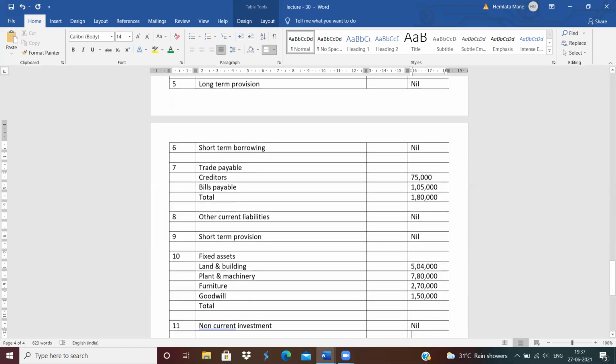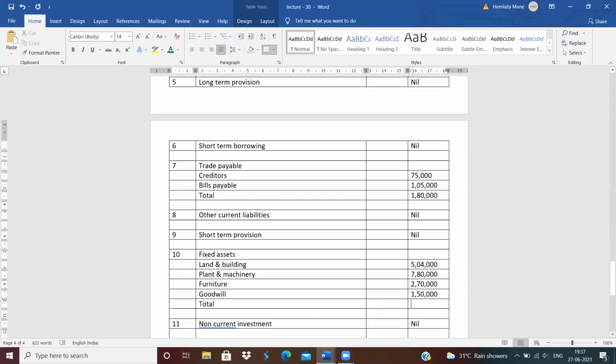Then next is total of fixed asset. Total of fixed asset is how much? 5 lakh 4,000 plus 7 lakh 80,000 plus 2 lakh 70,000 plus 1 lakh 50,000. It means the total is 17 lakh 4,000. 17 lakh 4,000 is the total.